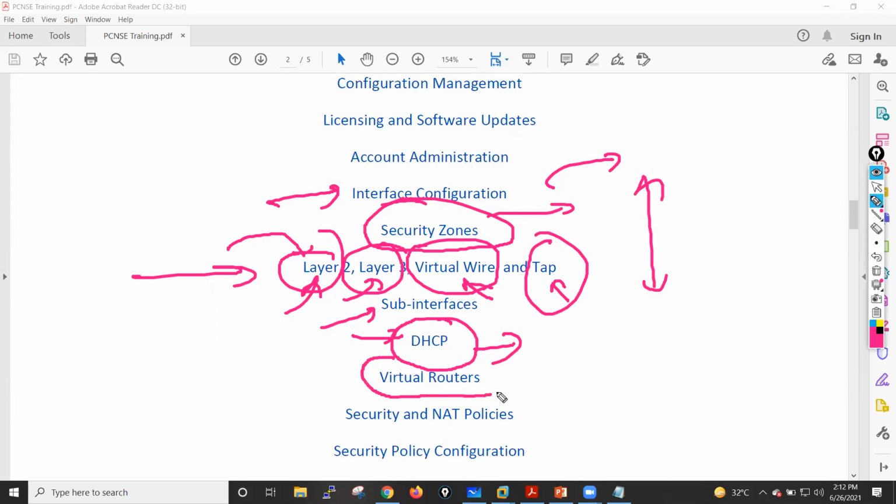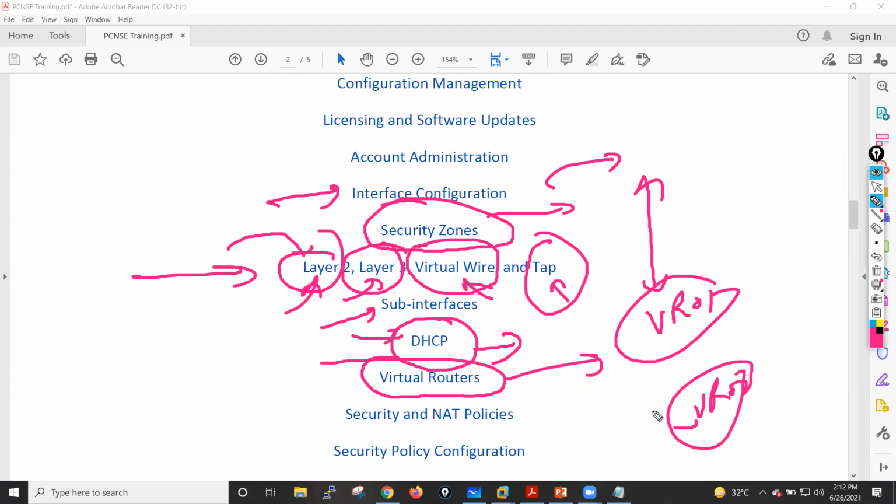Then I will move towards virtual routers, where we will cover what virtual routers are. If we have, let's say, two virtual routers, VR1 and VR2, how can we enable routing between them, meaning how can we implement the multi-VR setup? What are the prerequisites for that? In which scenario will we go for this multi-VR setup? Or if we have a single VR, in which scenarios will we use a single VR? All these things I will cover in the virtual router